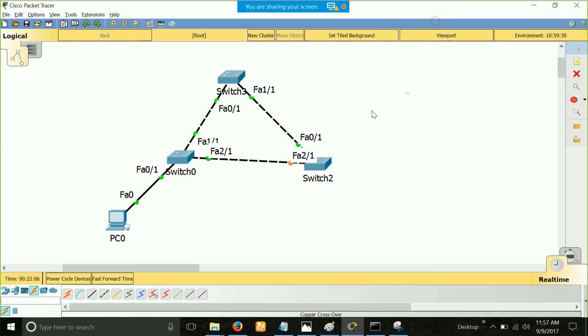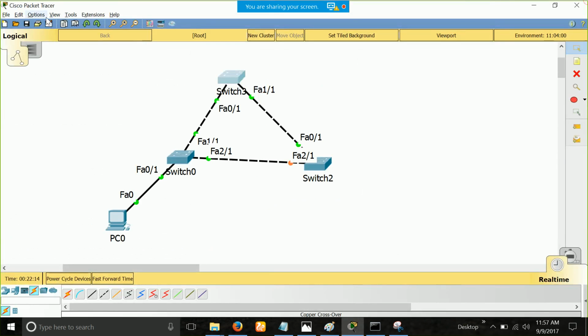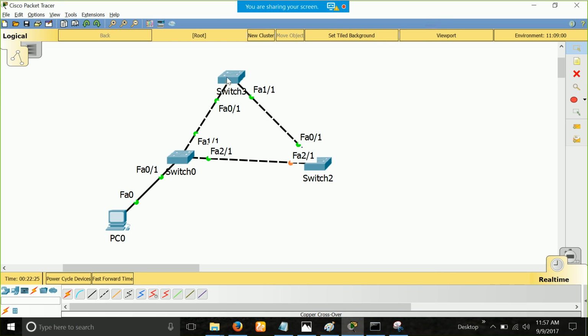Okay, let me show you. It is F0/1 and F1/1, right? So if I go to the switch CLI, okay, change the font. Okay, 0/1 and 1/1.